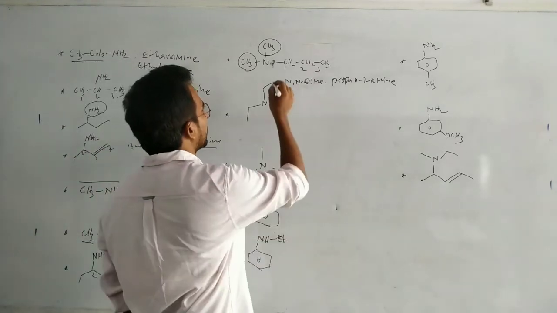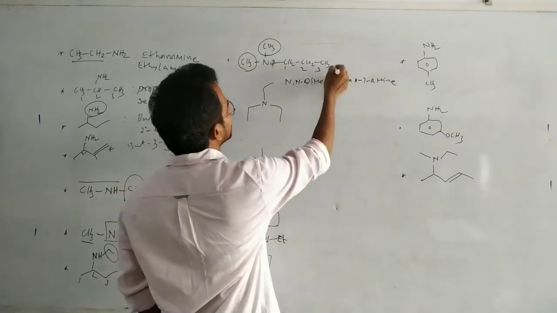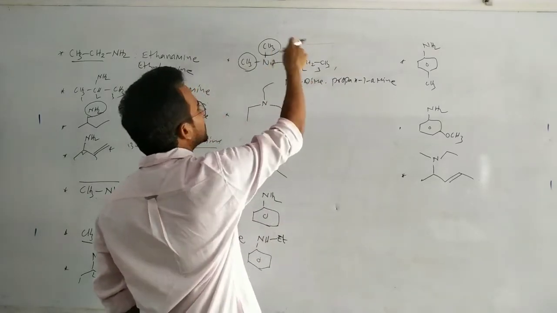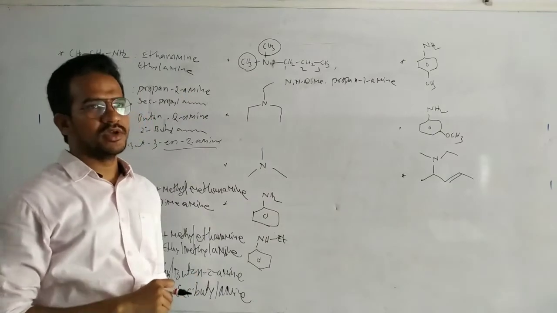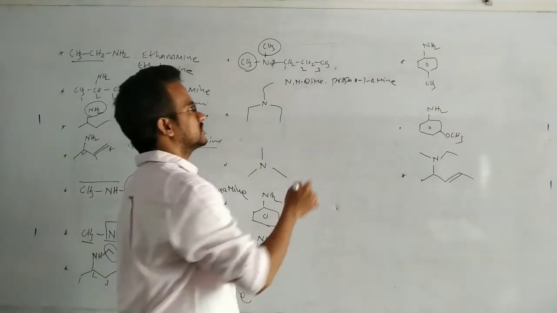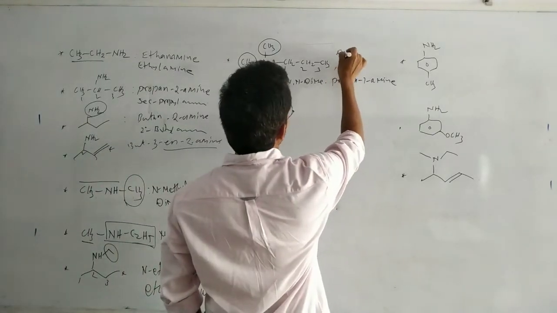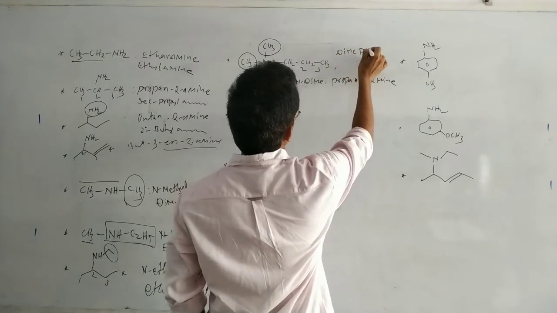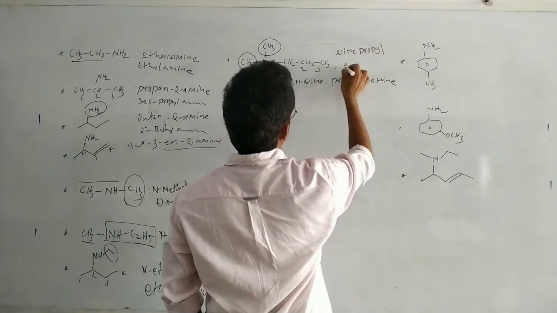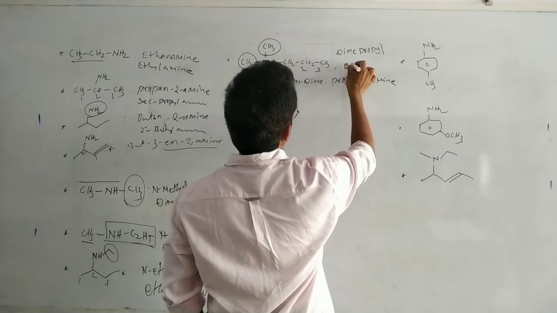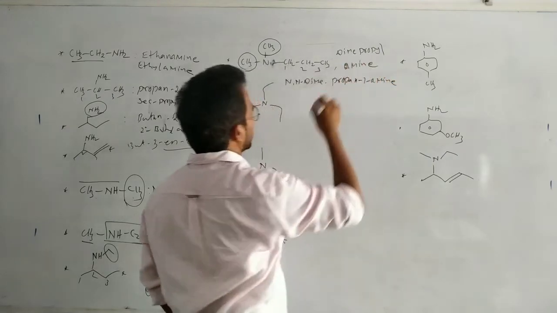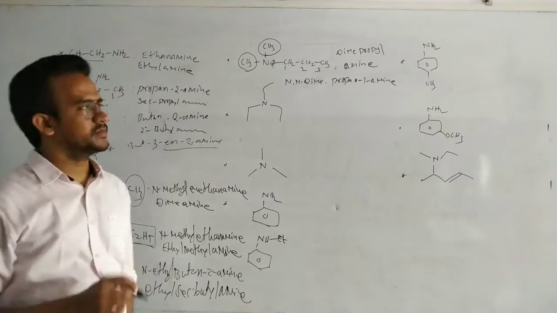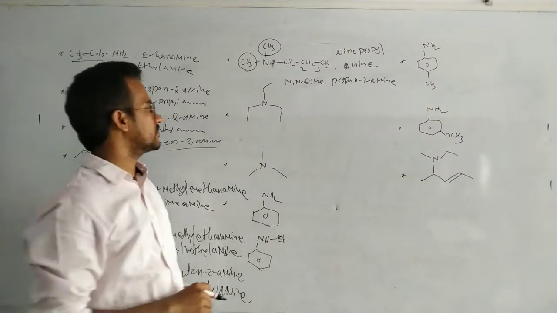Now in this case, what is the general name of this compound? It is a methyl, a methyl, and a propyl. So dimethyl propyl amine. Okay.